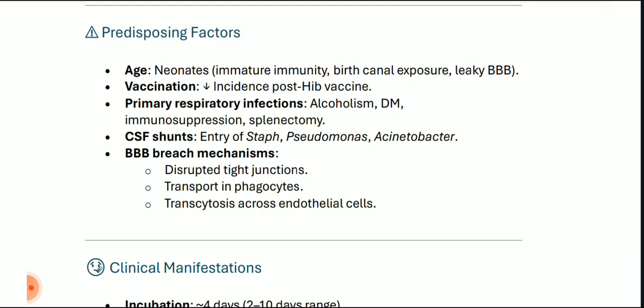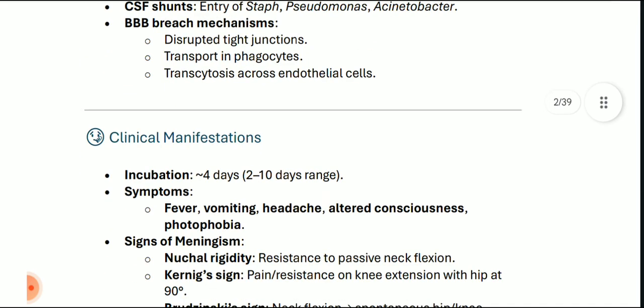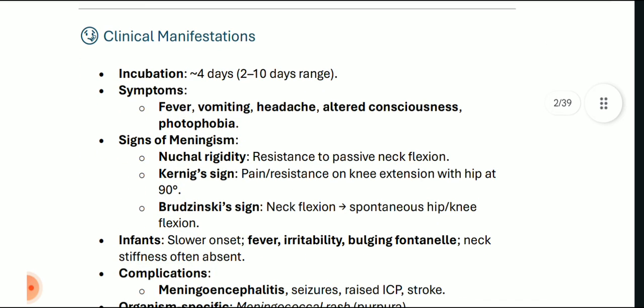Primary respiratory infections, alcoholism, diabetes mellitus, immunosuppression, splenectomy. CSF shunts: entry of staph, Pseudomonas and Acinetobacter can occur from CSF shunts. The blood-brain barrier breach mechanisms are disrupted tight junctions, transport in phagocytes and transcytosis across the endothelial cells. All these can predispose to acute bacterial or pyogenic meningitis.